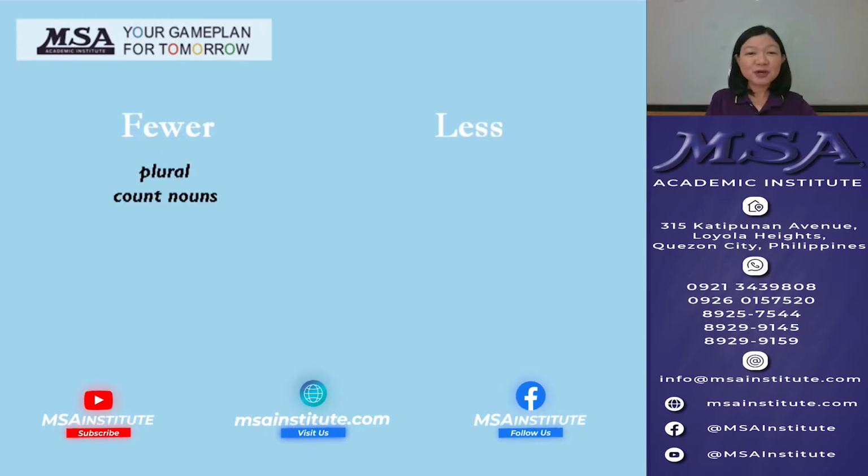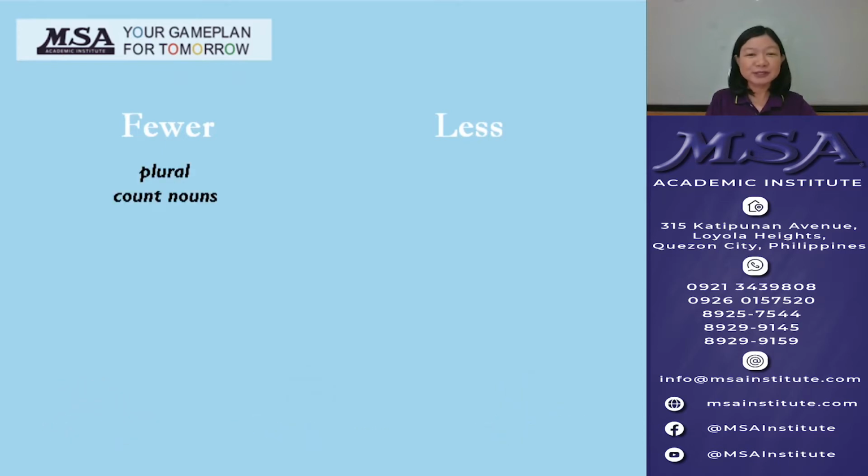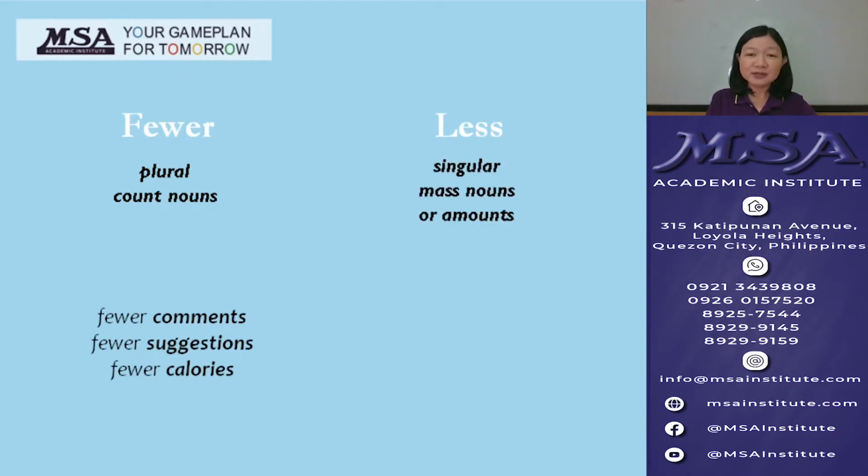We use fewer with plural count nouns. For example, we say fewer comments, fewer suggestions, fewer calories, because comment, suggestion, and calorie are nouns or things that can be counted. On the other hand, we use less with singular mass nouns or amounts.